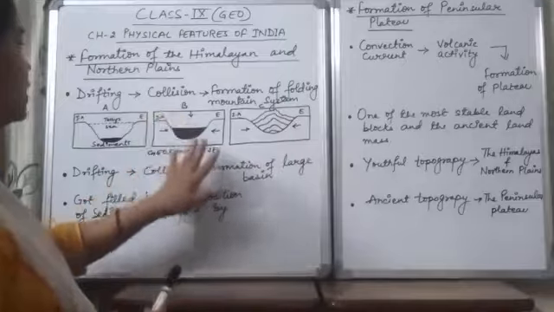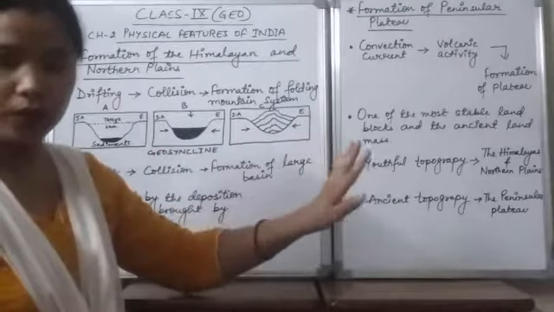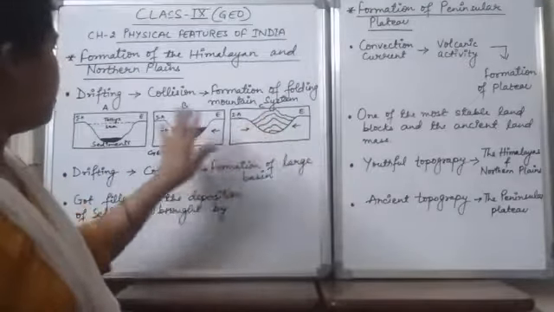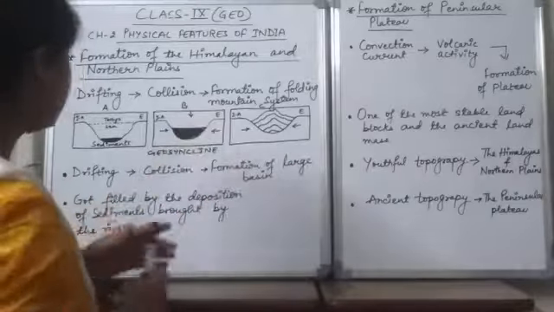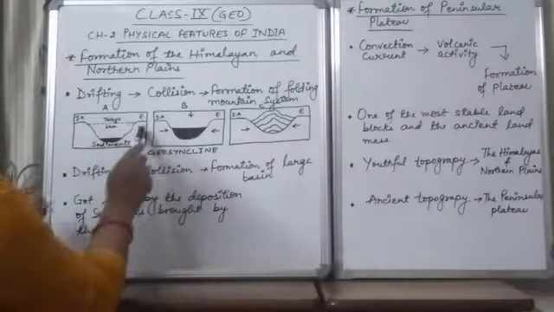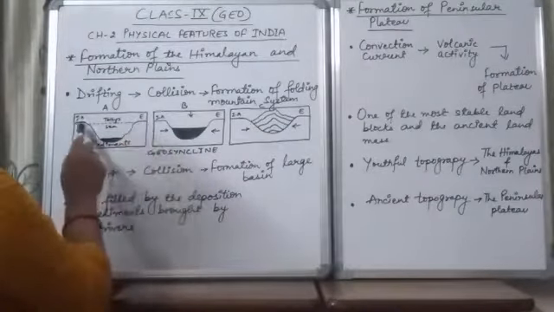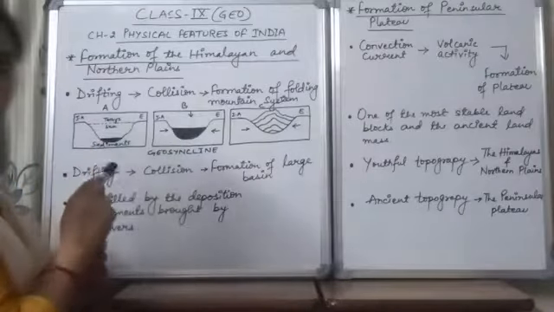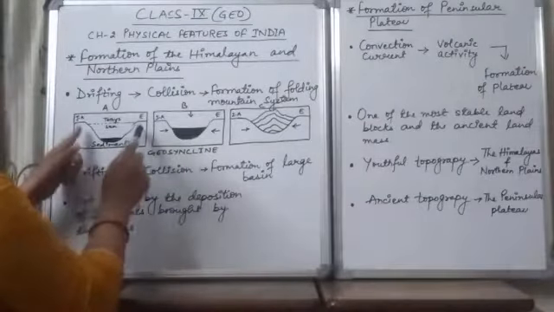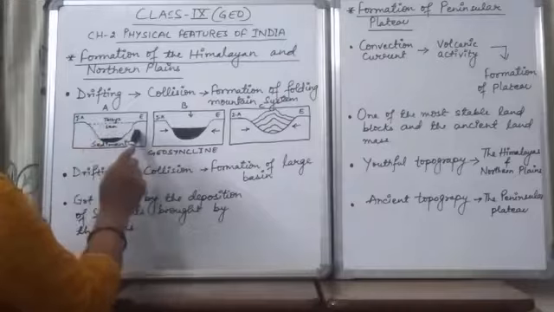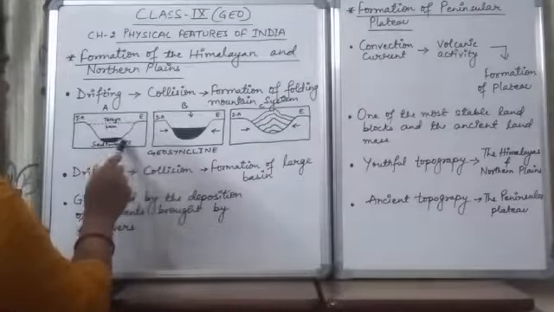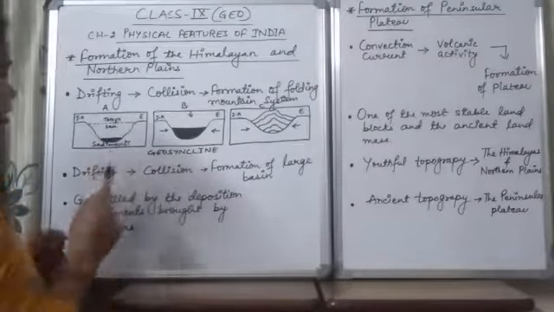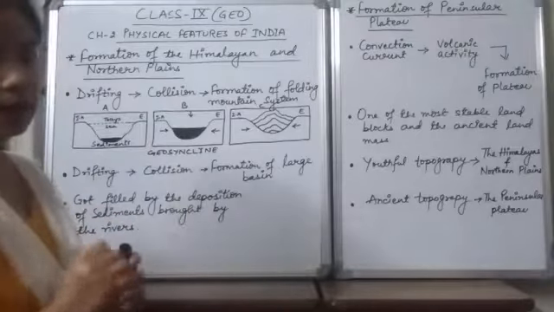Now you have to understand how the Himalayas were formed with the help of this picture. Just imagine that this landmass is the Eurasian plate, and this landmass is the Indo-Australian plate. In between these two landmasses there was the Tethys Sea, and you can see here that some sediments have already been deposited by the Tethys Sea.